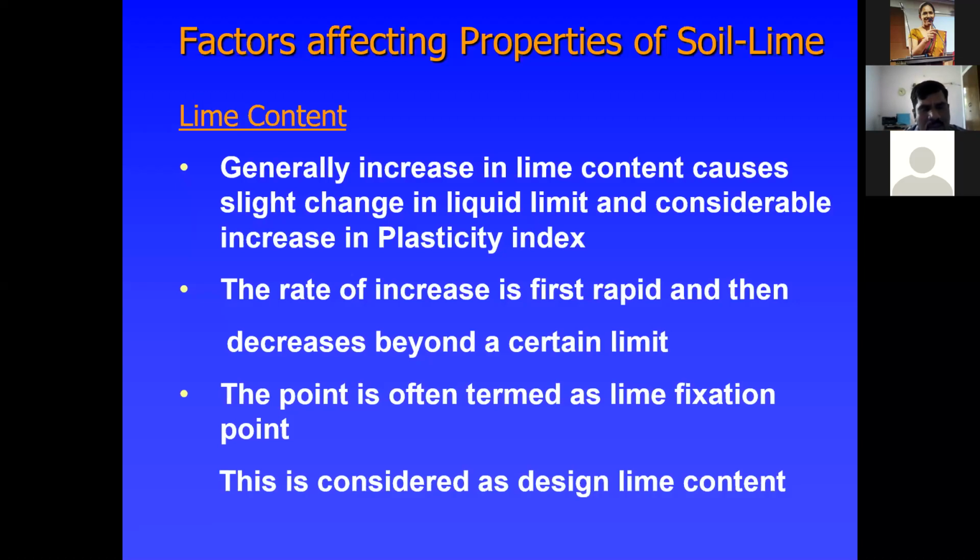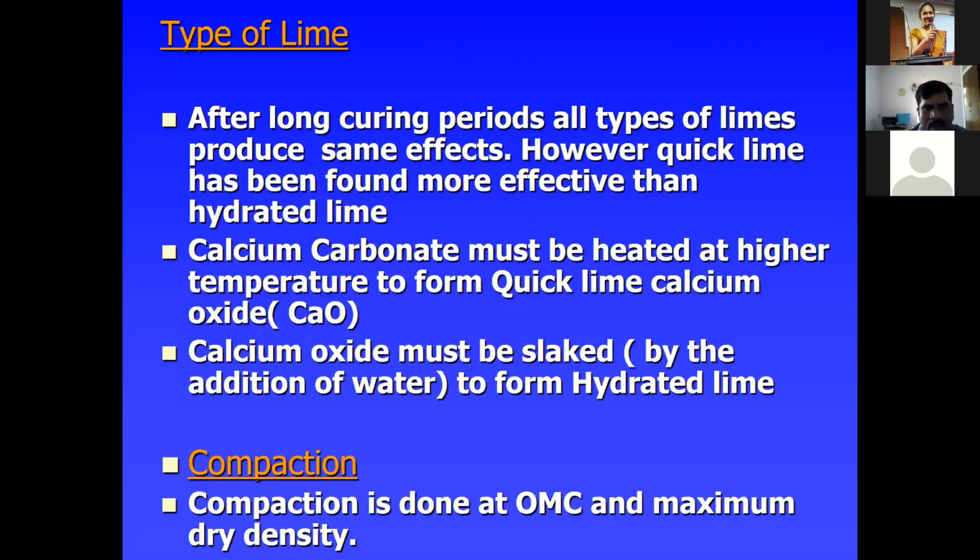Whatever types of lime are available in the market, after long curing periods they give the same effect. Quick lime has been found more effective than hydrated lime. Calcium carbonate must be heated at higher temperature to form quick lime, calcium oxide, and calcium oxide must be slaked by the addition of water to form hydrated lime. Whichever type of lime is available in the market has to be used. Also, compaction is done at OMC and maximum density, with the usual procedures conducted in the laboratory.